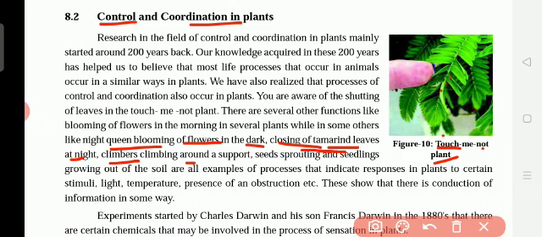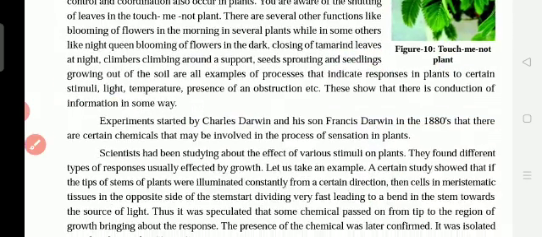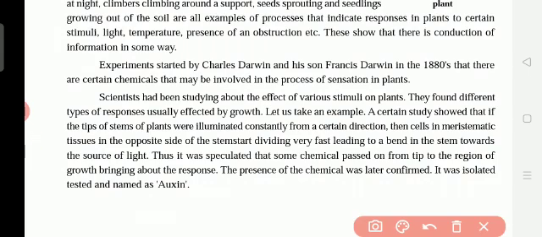So why all this? Because they have life. All this sprouting and seedlings: sprouting means from the seeds we get new plants, small new plants and seedlings. How? Because of control and coordination.